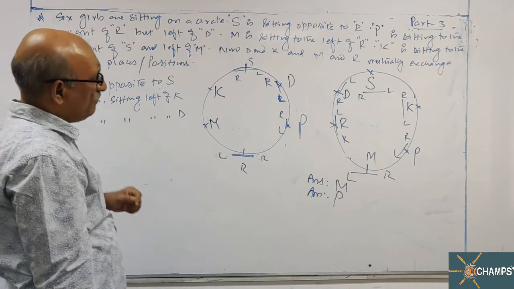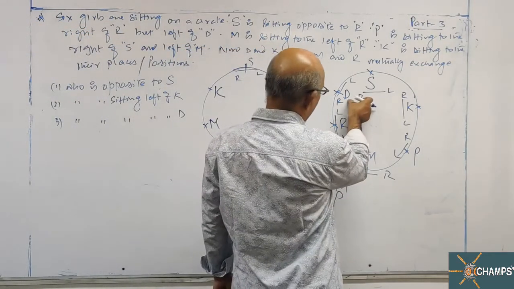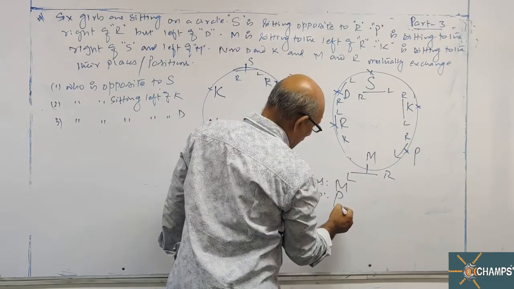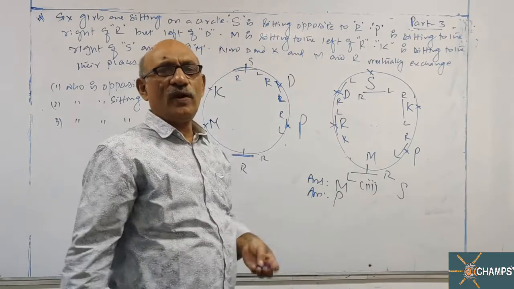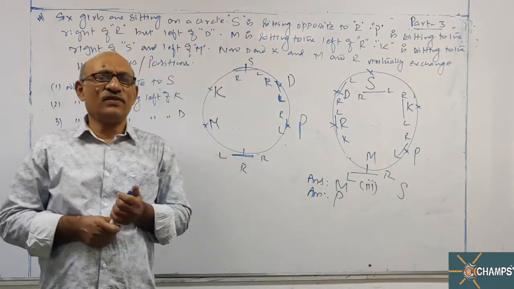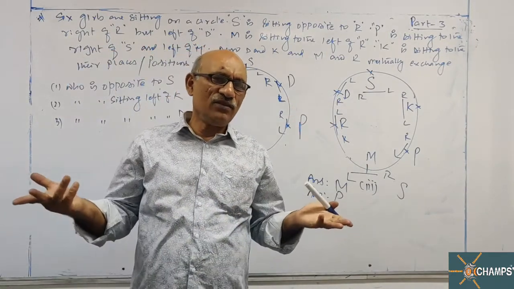Who is sitting to the left of D? Where is D? D is here. Left of D is who? Yes, so the third question's answer is yes. Once you know how to arrange things on the circumference of a circle, the rest of the things are very simple.